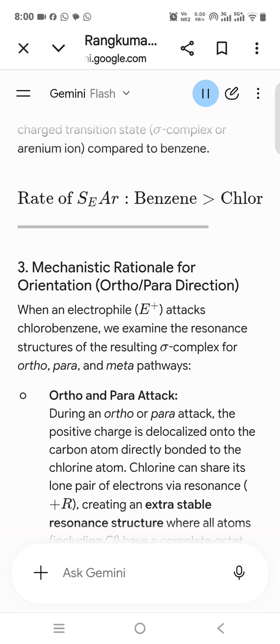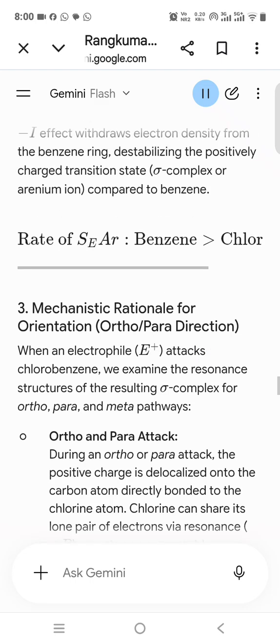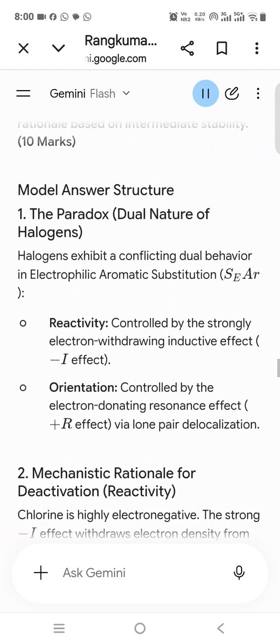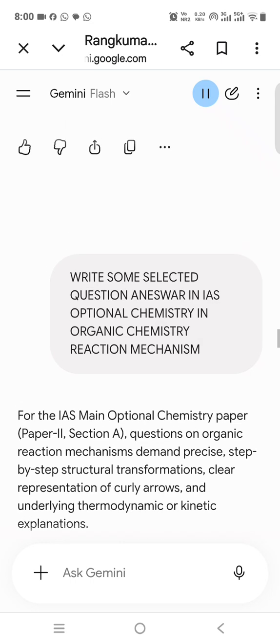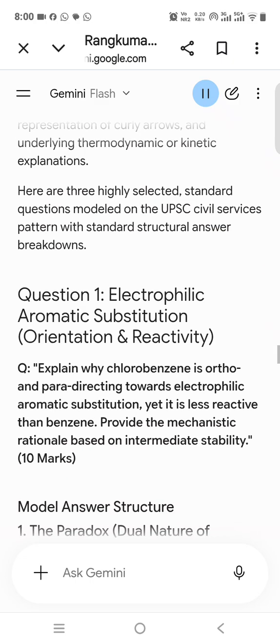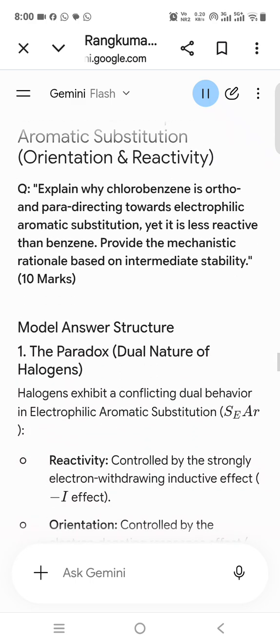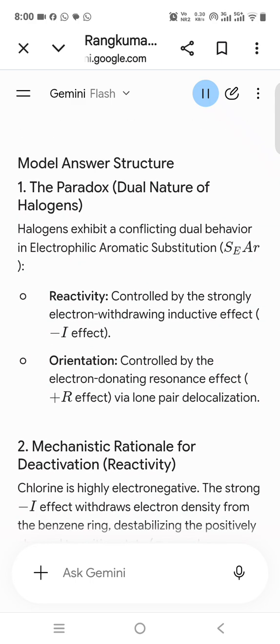Step 1. Fast equilibrium. The base removes an acidic proton from the carbon attached to the NO₂ group, generating a stable carbanion, enolate-like intermediate. Step 2. Slow, rate determining. The lone pair on the carbanion expels the poor leaving group, F, to establish the carbon-carbon double bond. 11. Major product. The major product is nitroethene, O₂N-CH=CH₂, formed explicitly through the E1CB mechanism. Would you like to review another specific class of reactions or mechanisms for the optional paper?